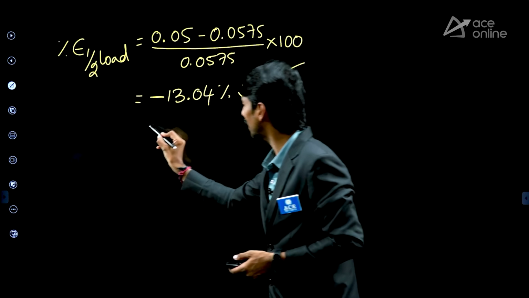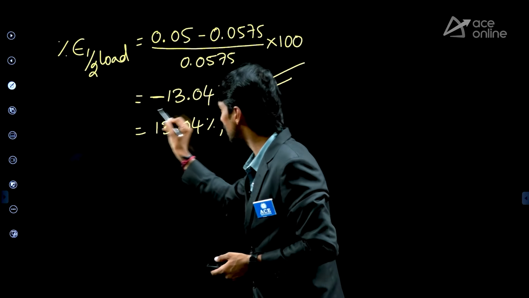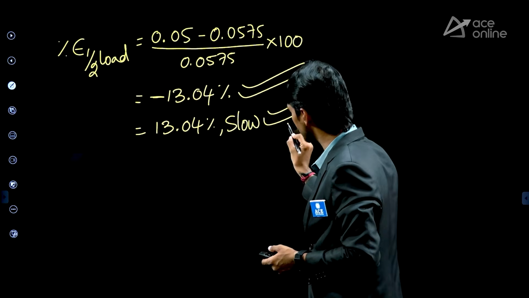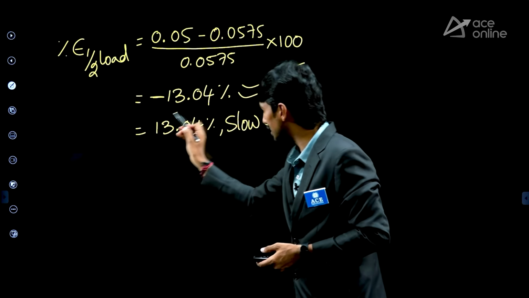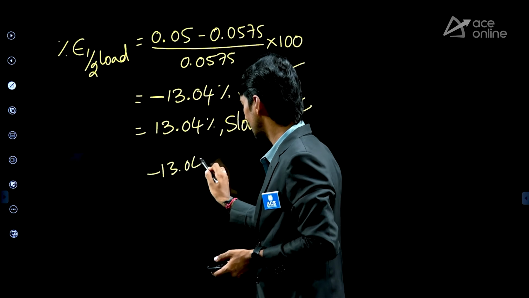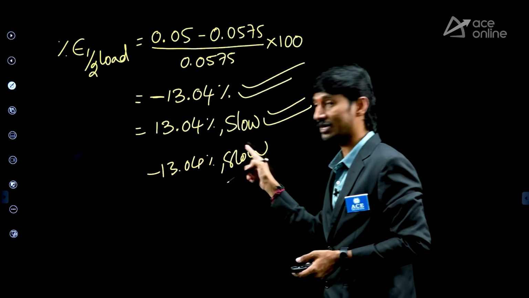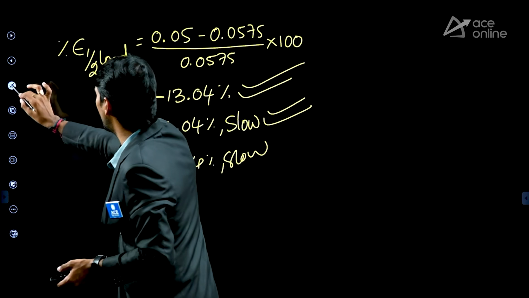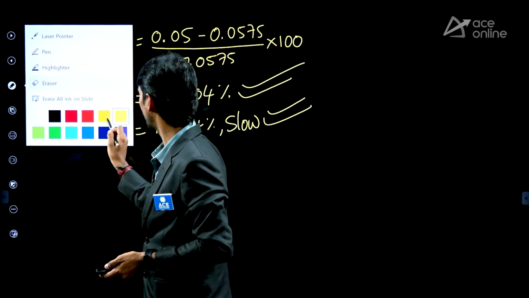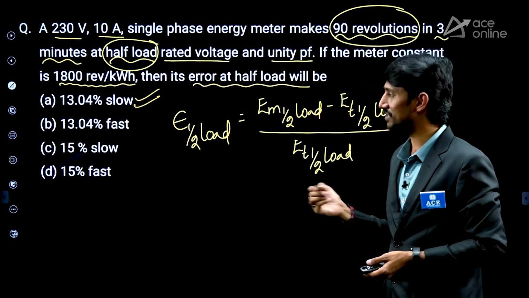So therefore, what can we write here? 13.04%. Instead of writing minus, we can write slow. Either this may be there in the options or this may be there. But in this question, this is given, so both are correct. But don't write minus 13.04%, comma, slow. Don't keep minus and slow both. Either you keep slow or you keep the minus sign. So the answer is 13.04% slow. Right? Next question.